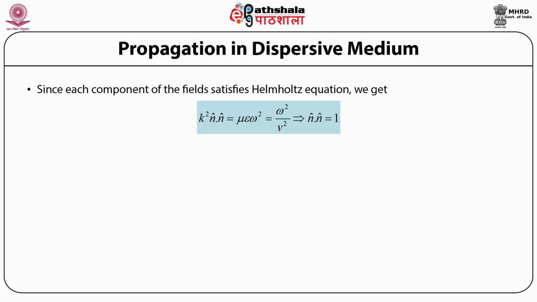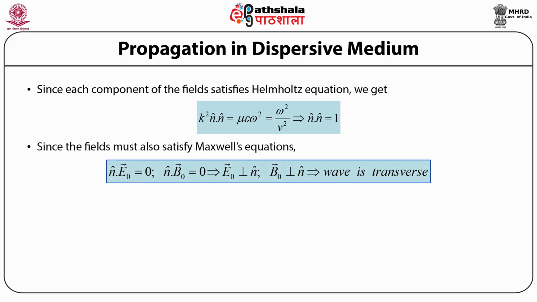because the dot product of any vector with itself simply gives the magnitude of that vector, and since this is a unit vector, therefore the dot product gives us the result 1. Also, since the fields must satisfy the Maxwell's equation, therefore if we write down the first of the Maxwell's equation, that is n cap dot electric field vector E naught, then this is equal to 0. Similarly, if we write down n cap dot the magnetic field induction vector B naught, that is also 0. So from these two equations, one can conclude that the amplitude of the electric field vector E naught is perpendicular to n cap, that is the direction of propagation of the wave.